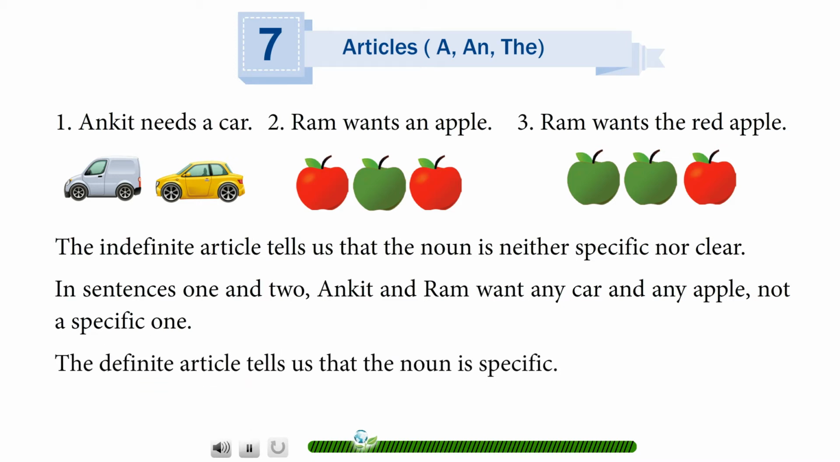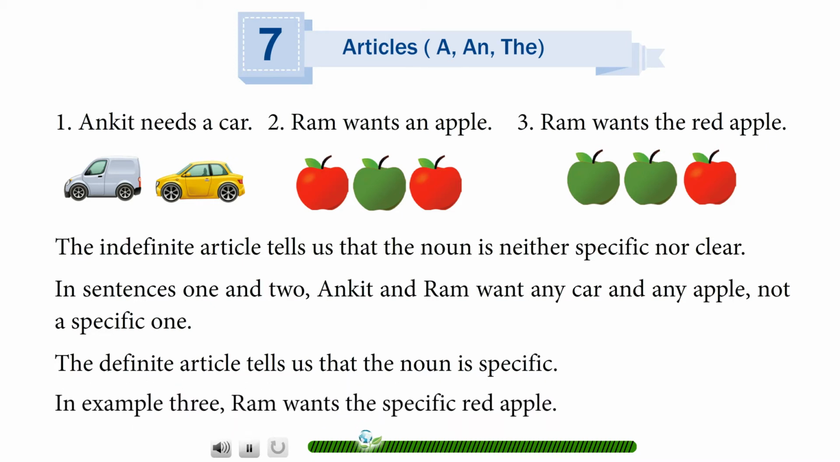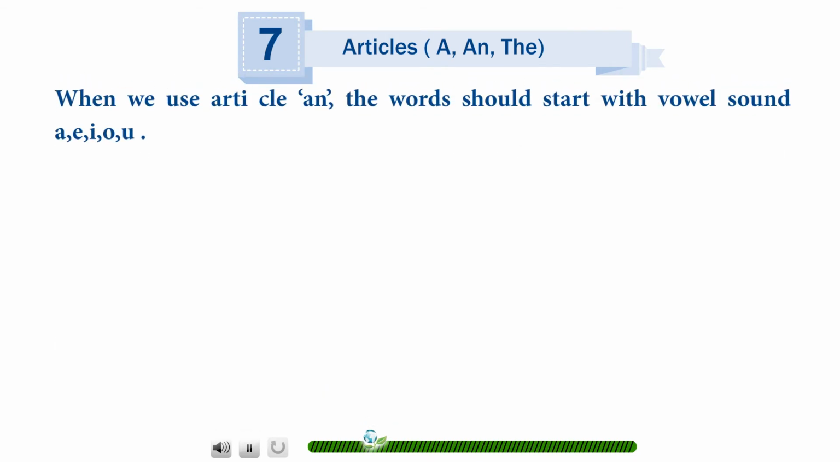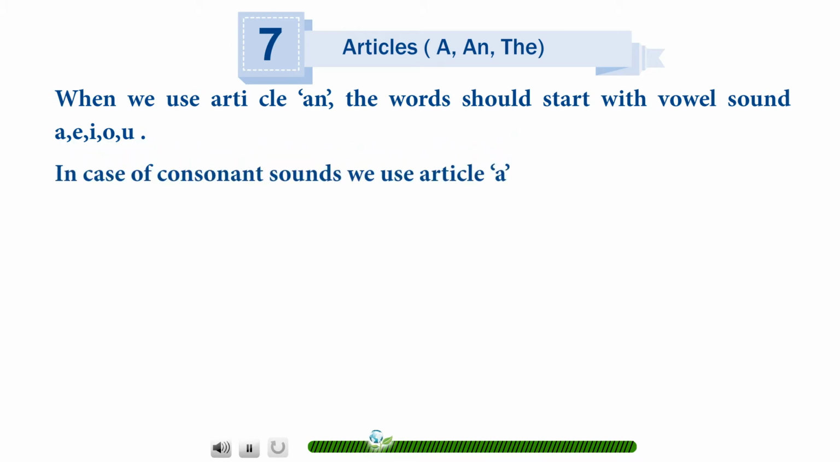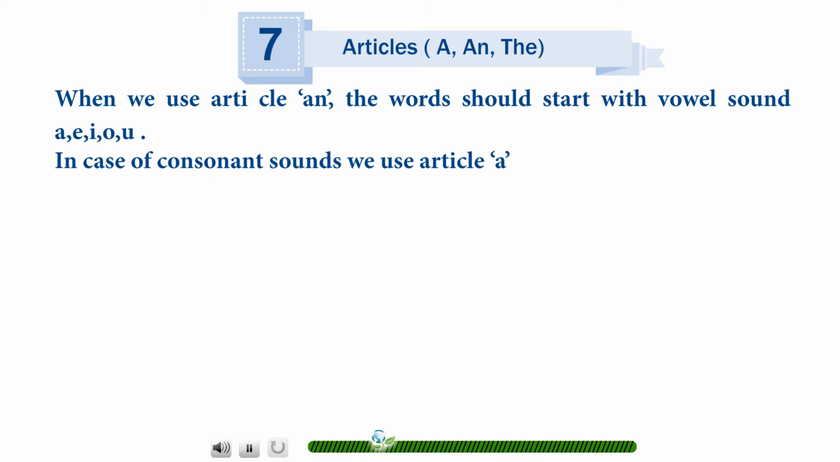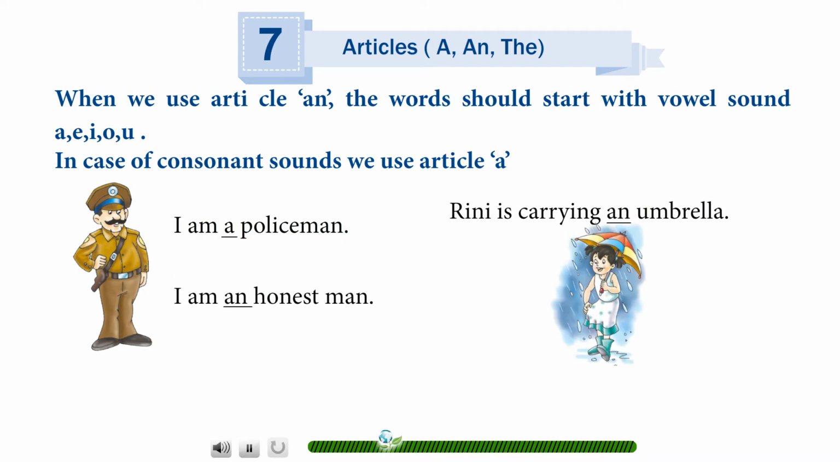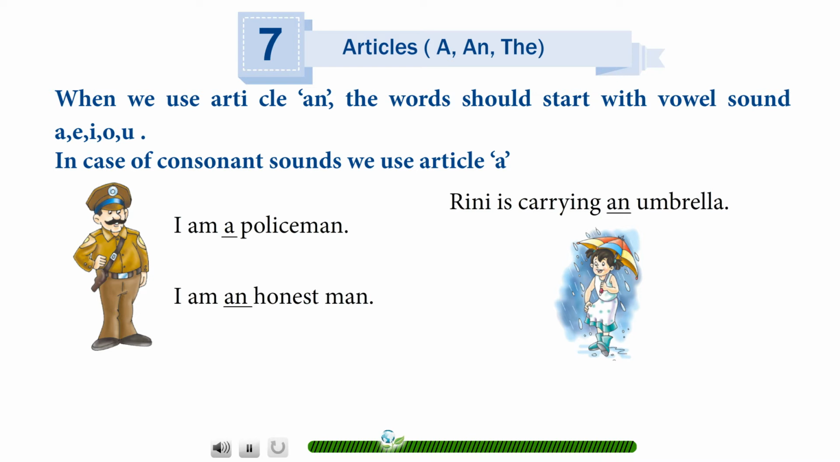The definite article tells us that the noun is specific. In example 3, Ram wants the specific red apple. When we use the article an, the words should start with a vowel sound A, E, I, O or U. In case of consonant sounds, we use the article a. I am a policeman. I am an honest man. Rini is carrying an umbrella.